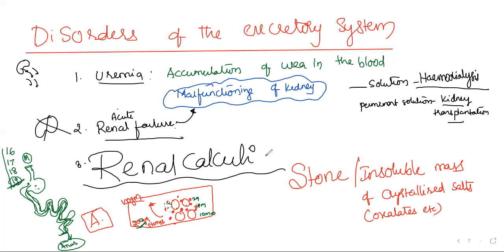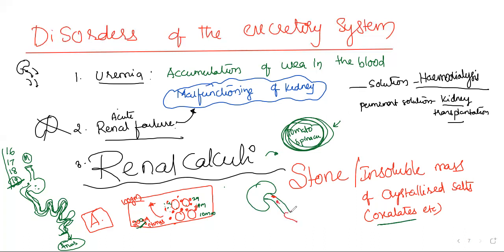So you people need to understand, the stones are not for that. For example, let's take tomato, let's take spinach. If a person likes these two materials and eats only these two regularly in the diet, in large quantities, we just mentioned oxalates. So the excess oxalates present are going to be accumulated in the kidney, or in the ureters, or in the urinary bladder.